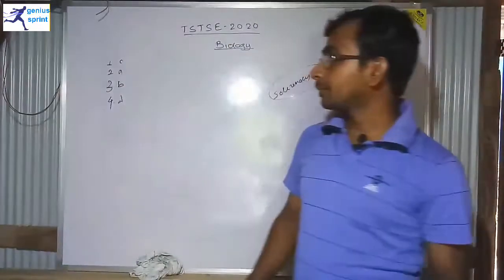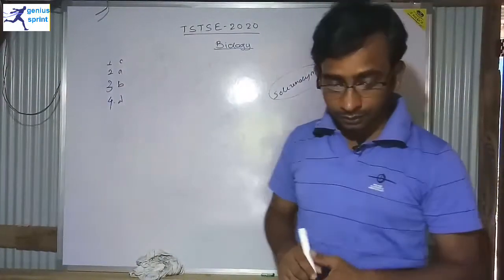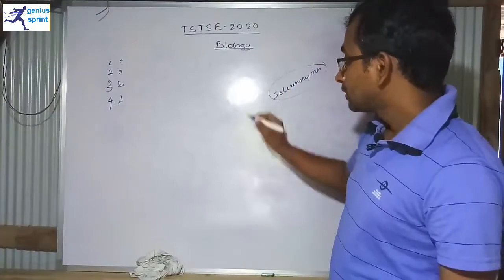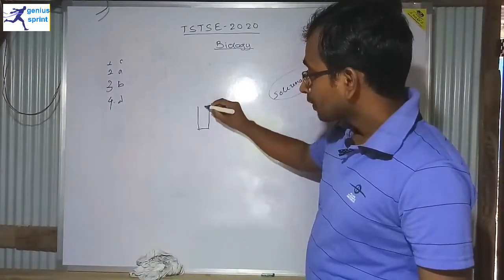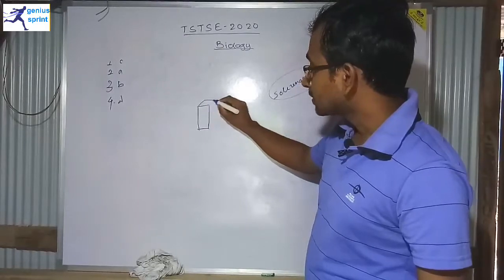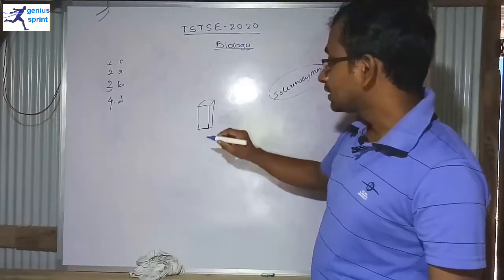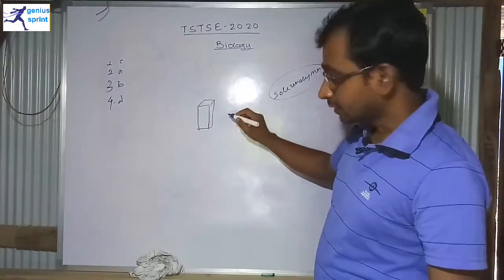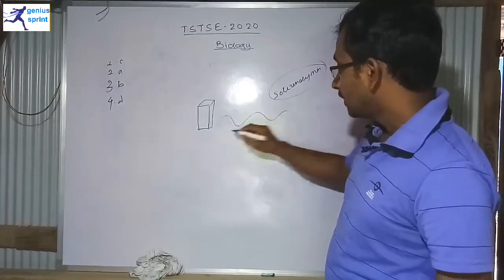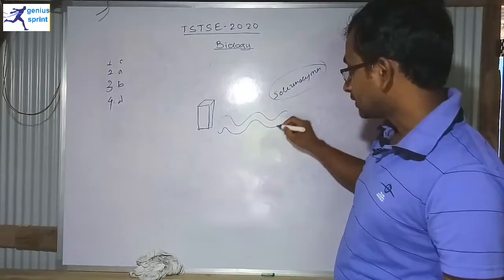So for question number 4, the answer is option D, columnar epithelial tissue. Basically these tissues are column-like structures, so the tissue is called columnar. They are present in the small intestine, which is a very large part of our digestive system.